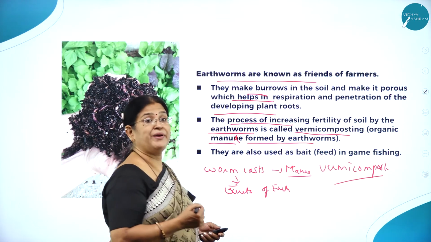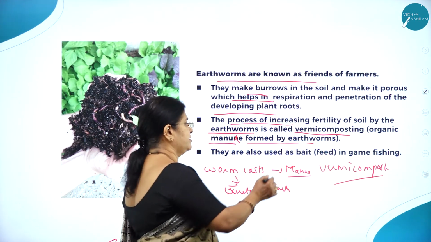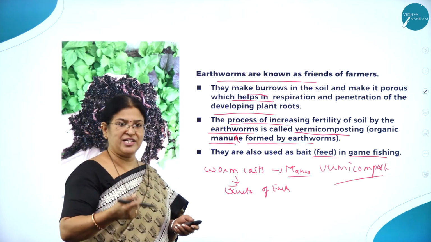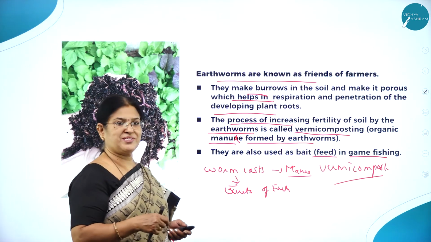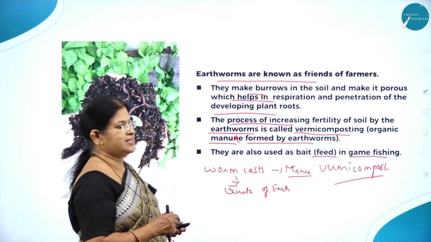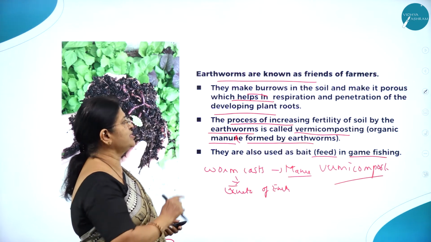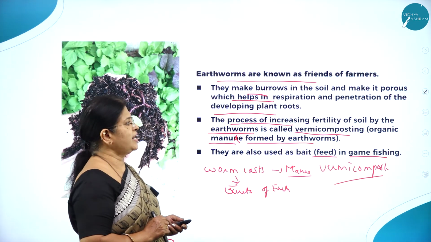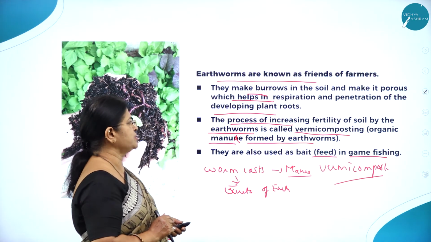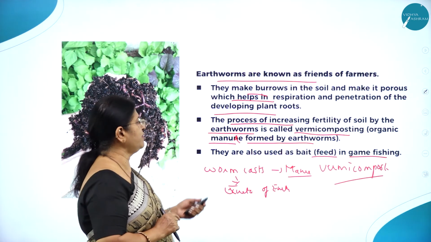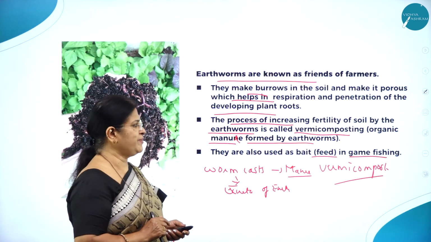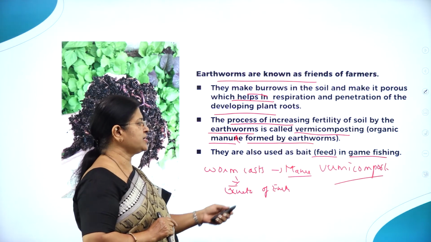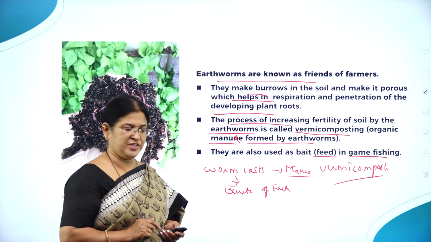They are also used as bait, as fish feed in game fishing. When people catch fish, they use the earthworm as bait. So as I said, earthworms are known as friends of farmers. They make burrows in the soil and make it porous, which helps in respiration and penetration of the developing plant roots. The process of increasing fertility of the soil by earthworms is called vermicomposting, or organic manure formed by earthworms. They are also used as bait or feed in game fishing.